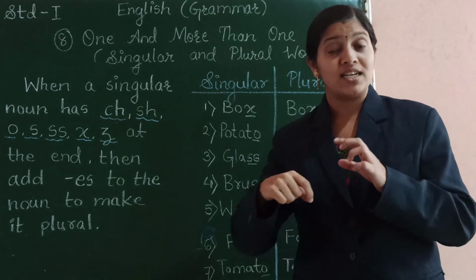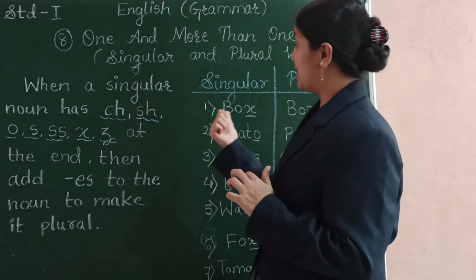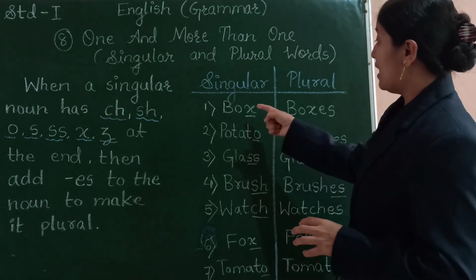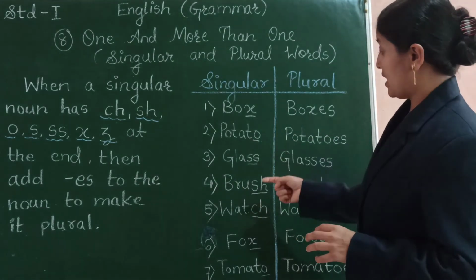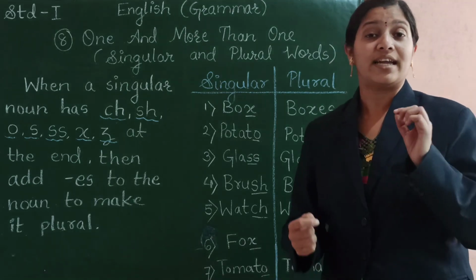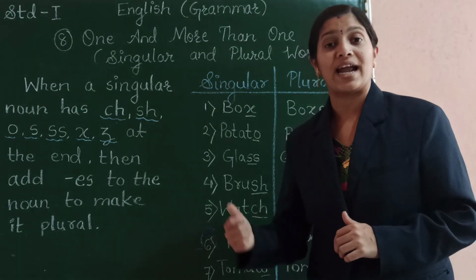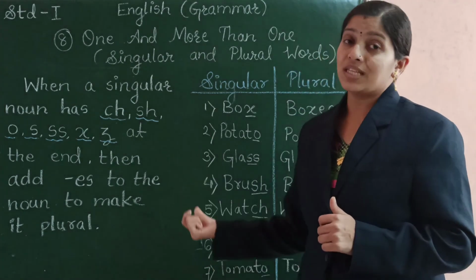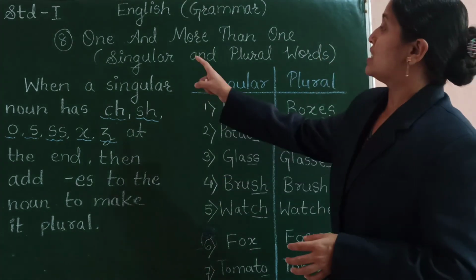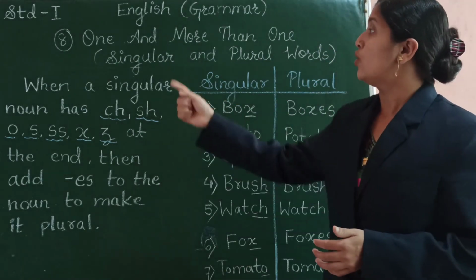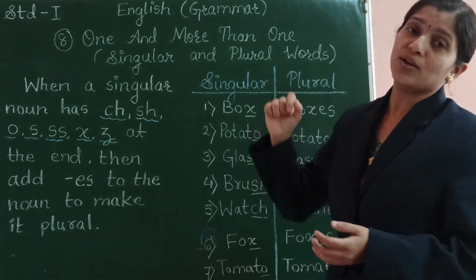Some words we added some letters to, and in these words you did see if they are having X, O, S, S, H, C, H, Z or O at the ending of the word, then we have to add ES to them to make them plural. So this was our lesson, singular and plural words. We also call it one and more than one.